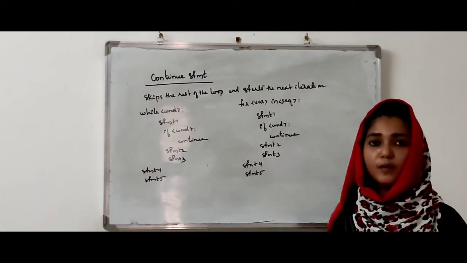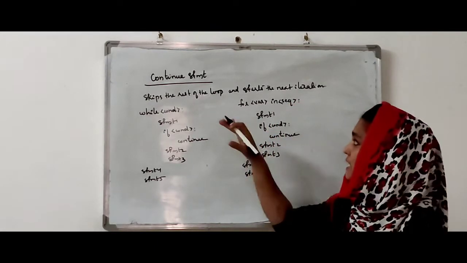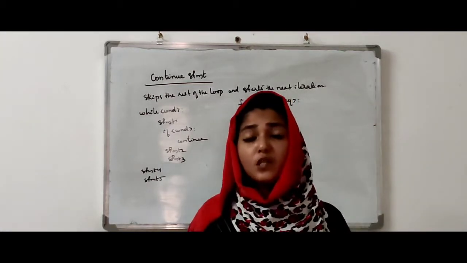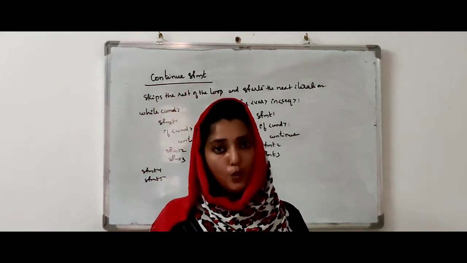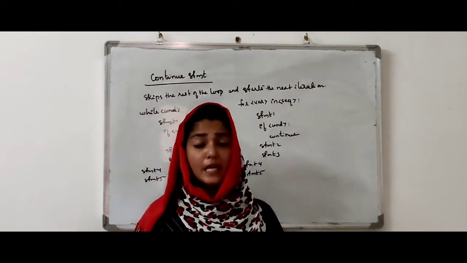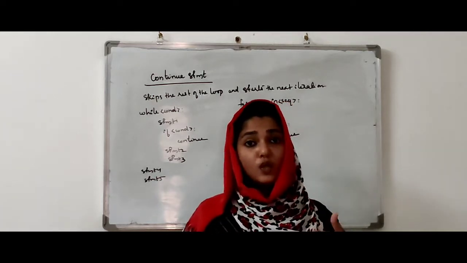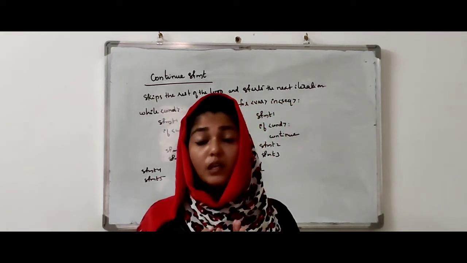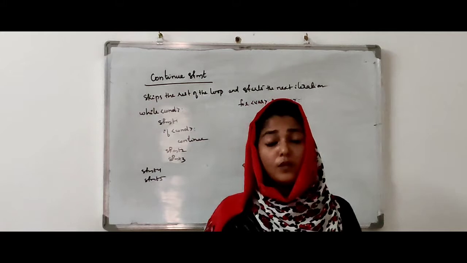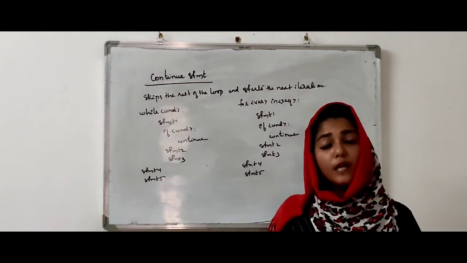The second type of jump statement is our continue statement. Then how does the continue statement work? It skips the rest of the loop and starts the next iteration, which means the continue statement is also used inside our loop. That is, it is also used inside for loop and while loop. Whenever we see a continue statement inside the for loop or while loop, it will stop the execution of the rest of the statements for that particular iteration, and the program will start the next iteration immediately. That is the difference between break and continue.